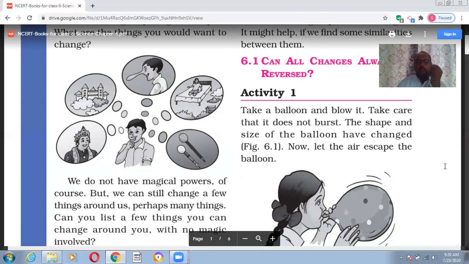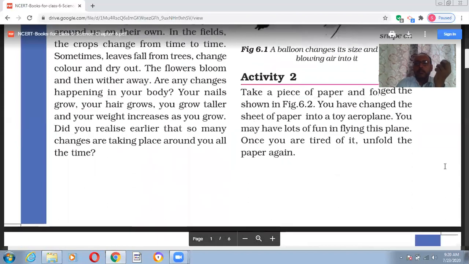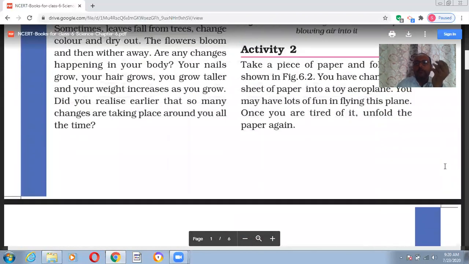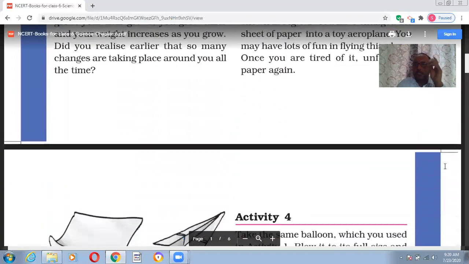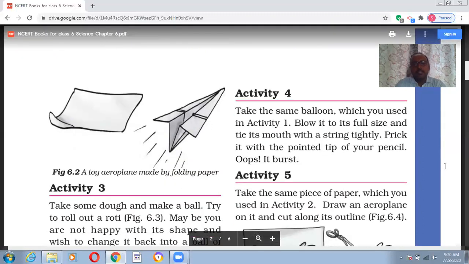The third one is dough, from wheat flour. So what will happen when I press it? Its shape is changing. Earlier it was round in shape. If I press it, its shape changes. I can divide it, I can do it like this. So the shape is changing. So we can say, yes, the change has taken place.